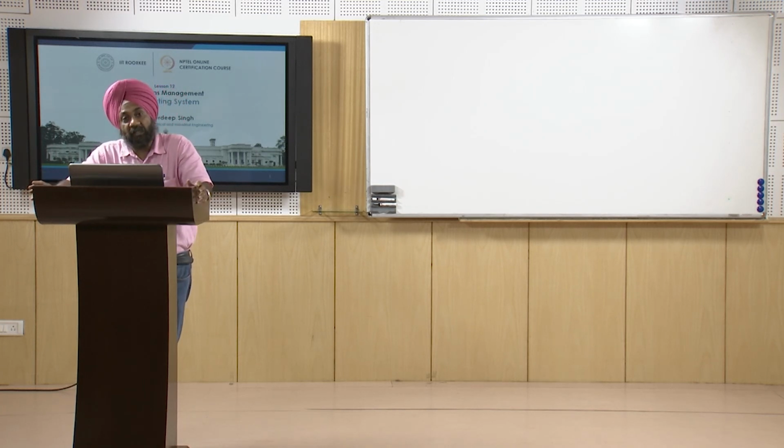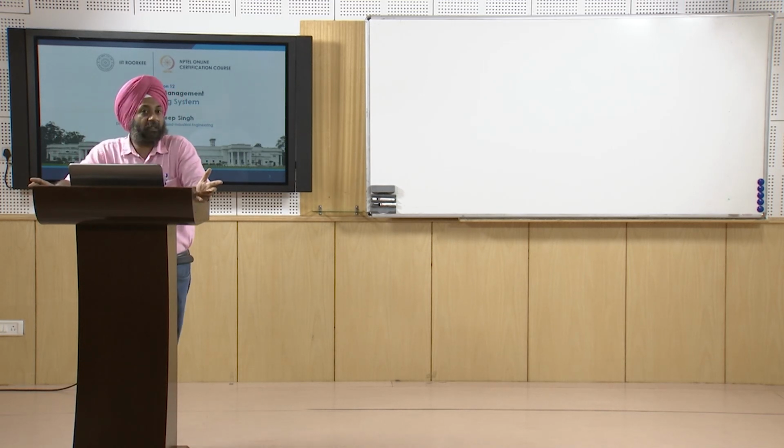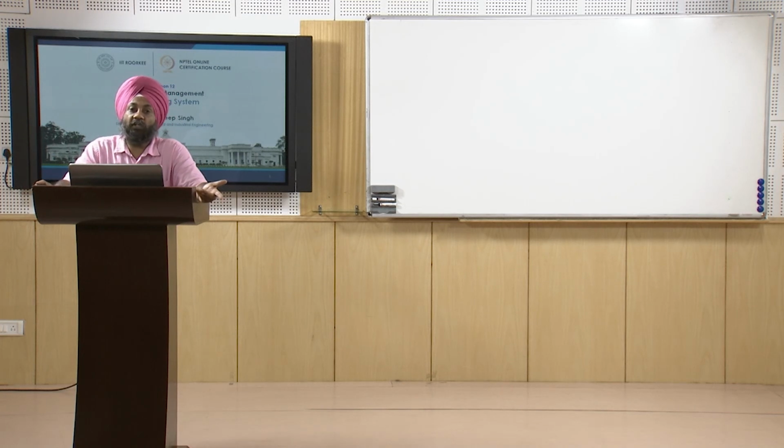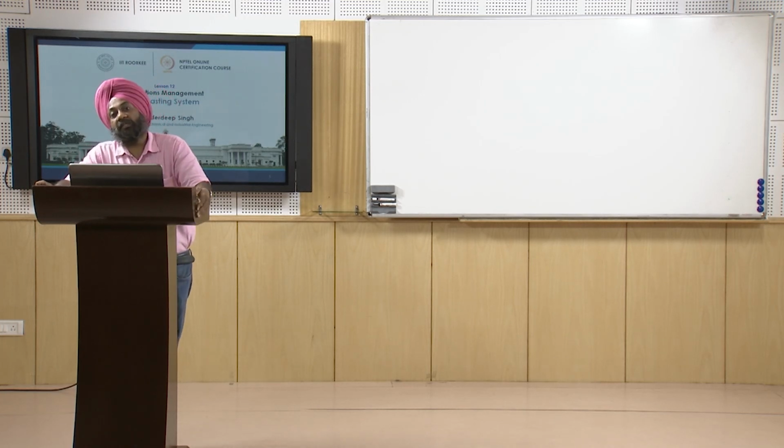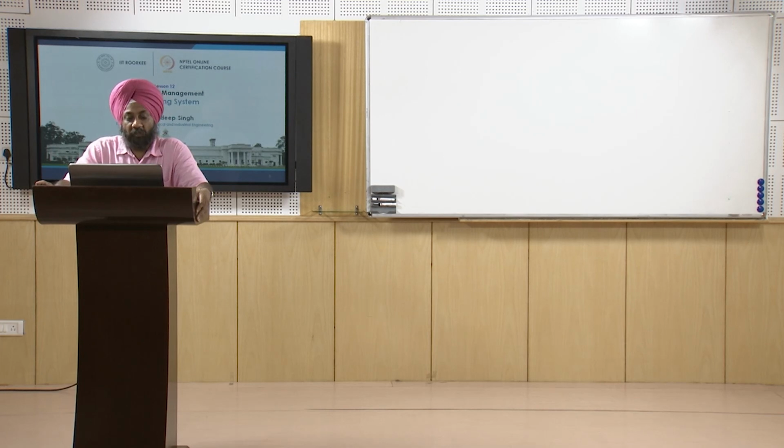Some methods may be very easy but not very accurate. So you will say, no, I want a lot of accuracy. So you have to take a decision. There will be certain constraints, and once these constraints are there, you have to take your decisions. Which method to use, why we should use that method, what type of data we should use. These are all the decisions that any forecasting engineer or forecasting specialist has to take.